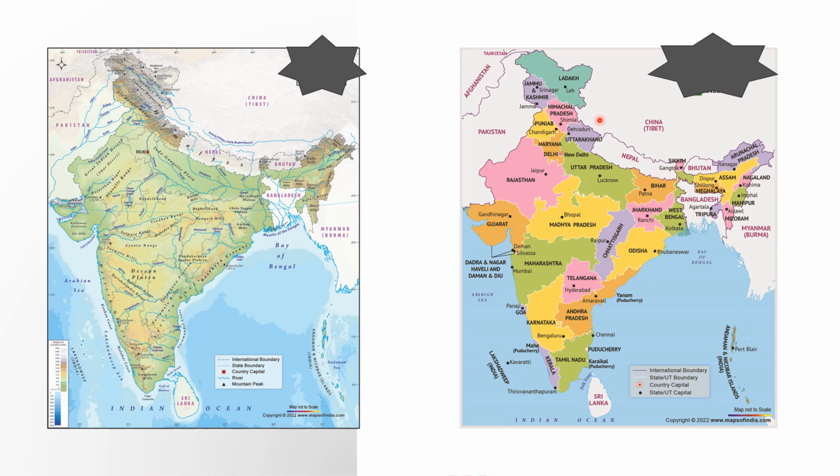So this one is a political map and this one is a physical map. Now, the above portion is north, this is south, this one is east, and this one is west. Okay, in the same way, north, south, east, and west directions.